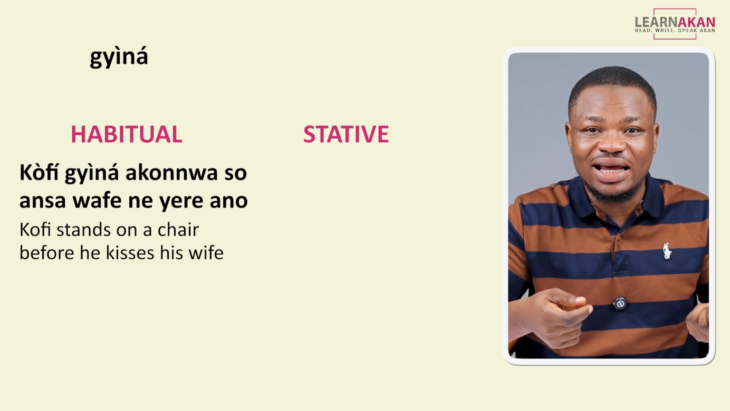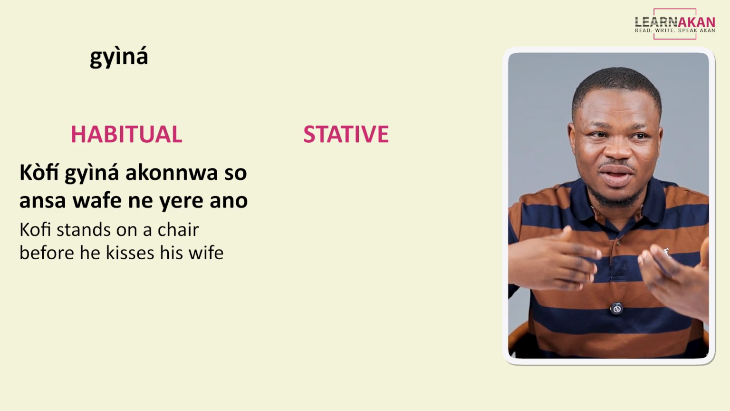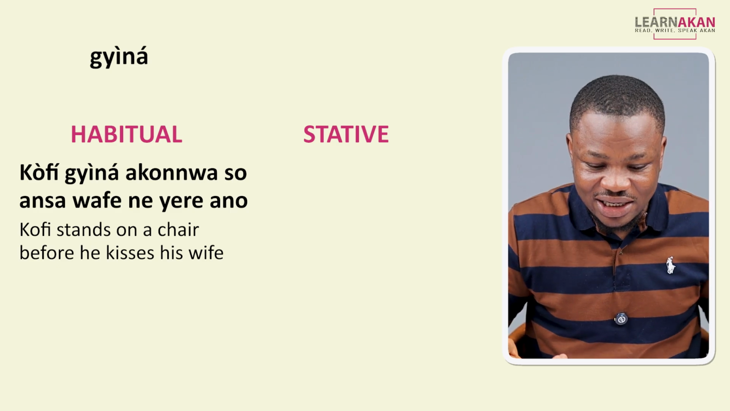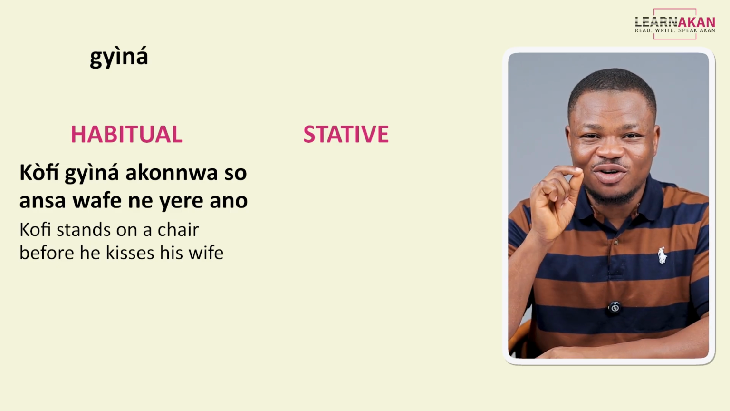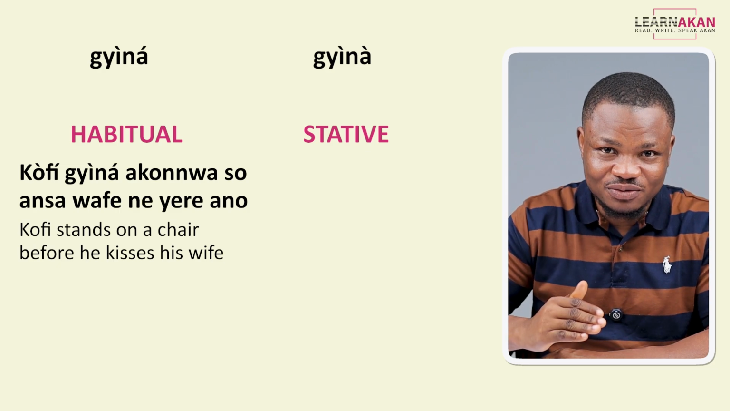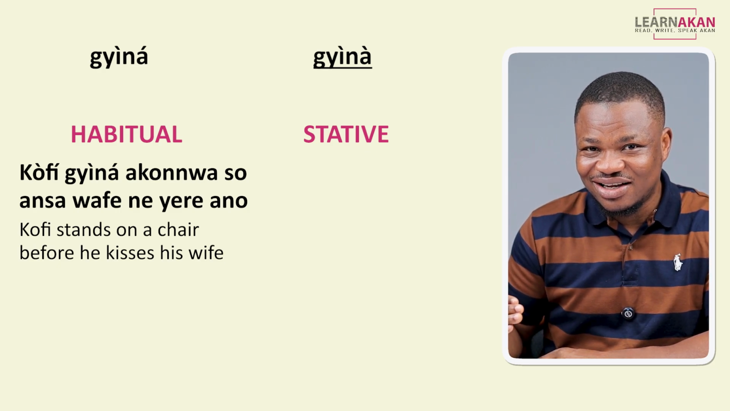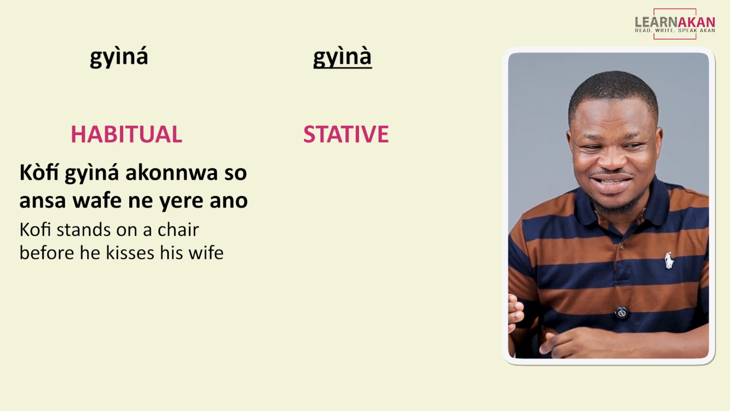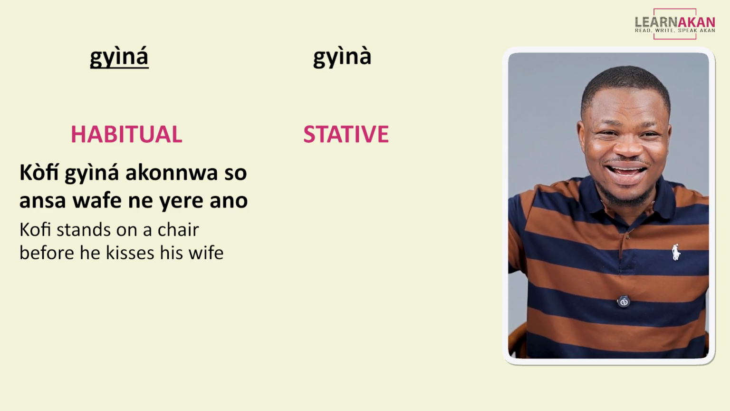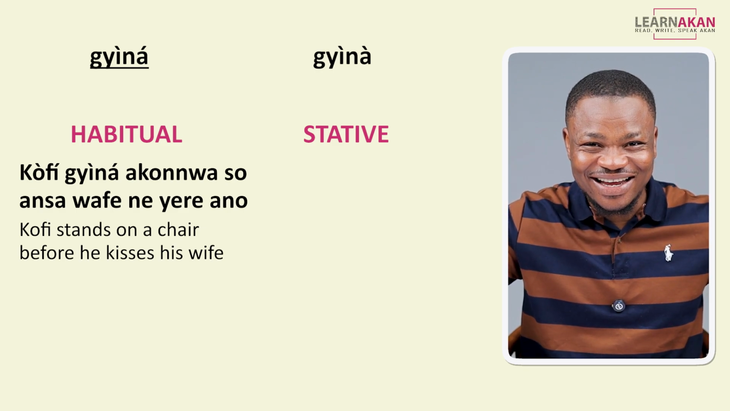So this makes it clear that we are talking about a habitual action. So something that Kofi does repeatedly. Now, for this same verb, for the stative, the tone on both syllables is low. So I say jina, jina, as against ji, na, okay, jina, all right?